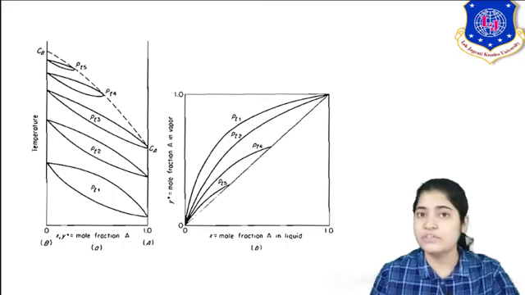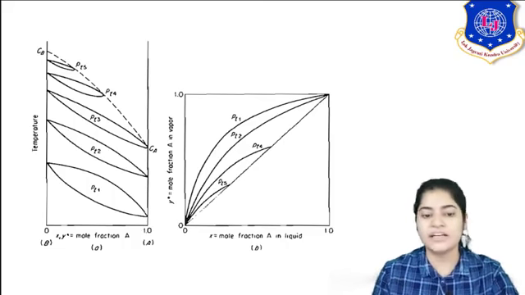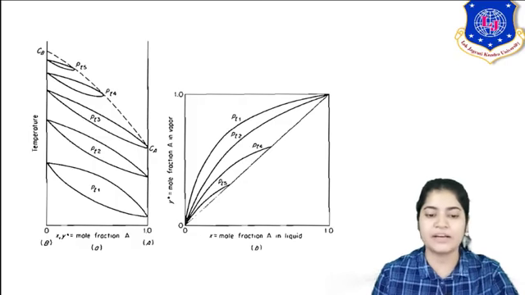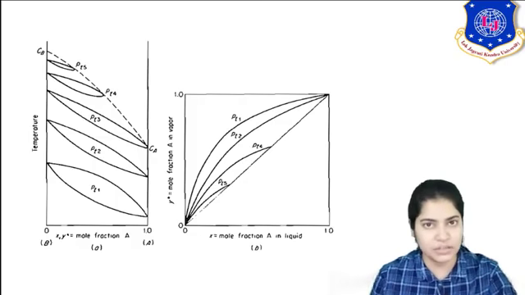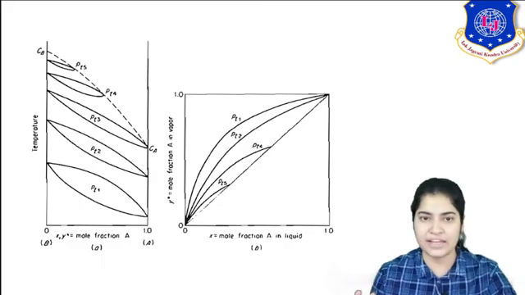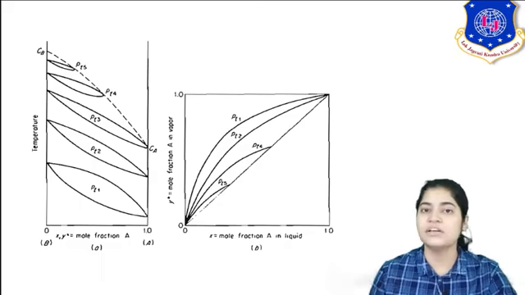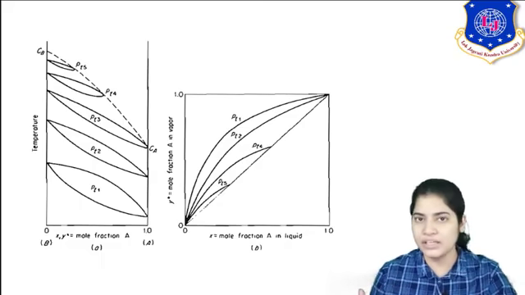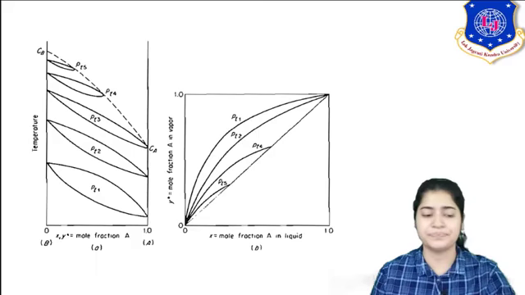The pressure constant was PT1, and in the corresponding equilibrium diagram yx you can see the first equilibrium curve where PT1 is there. You can see the difference between y and x is so large. It means your more volatile component is being easily separated into the vapor phase.